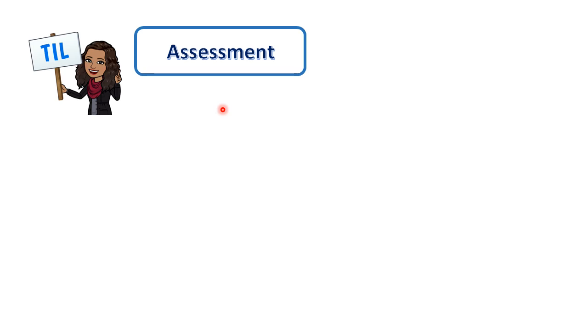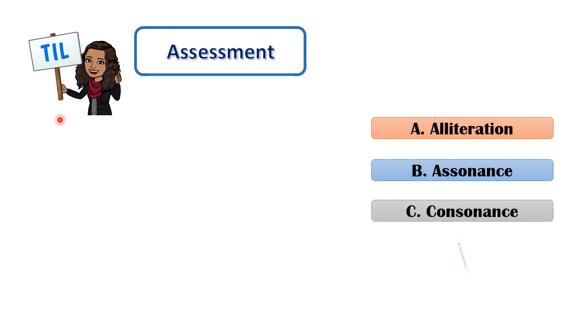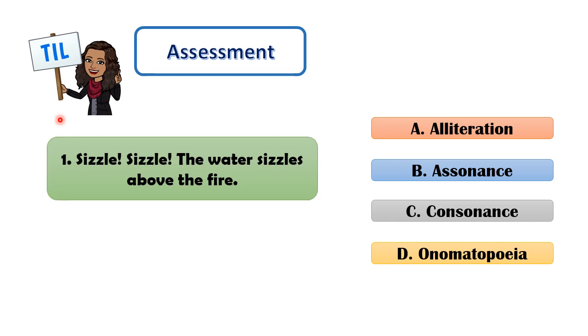Are you able to understand the lesson for today? Let us have a quick assessment. I have here two examples of a part of a poem, and you are going to identify if it is alliteration, assonance, consonants, or onomatopoeia. The first example we have here, sizzle, sizzle, the water sizzles above the fire. Is it alliteration, assonance, consonants, or onomatopoeia?